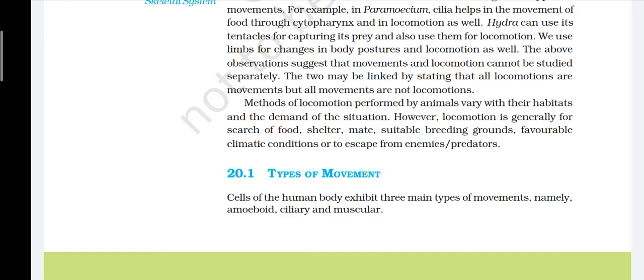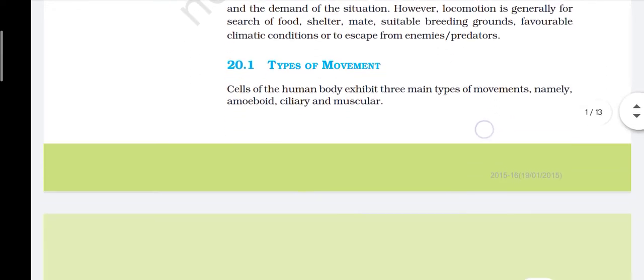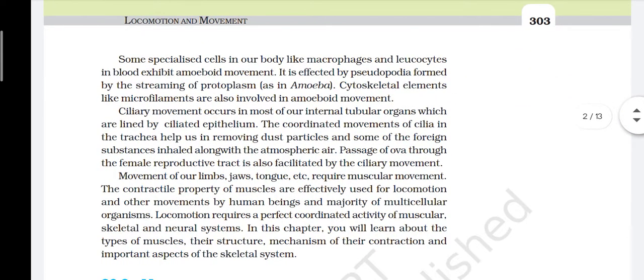Types of movement. Cells of the human body exhibit three main types of movement, namely amoeboid, ciliary, and muscular. Some specialized cells in our body like macrophages and leukocytes in blood exhibit amoeboid movement. It is effected by pseudopodia formed by the streaming of protoplasm as in amoeba. Cytoskeletal elements like microfilaments are also involved in amoeboid movement.